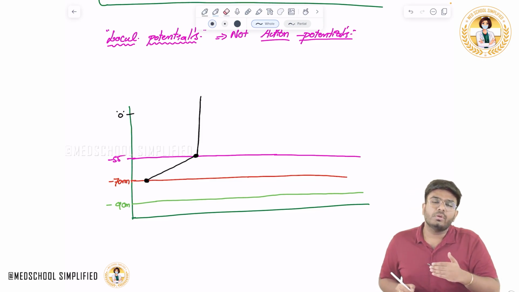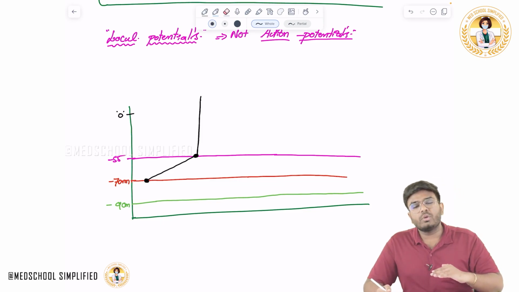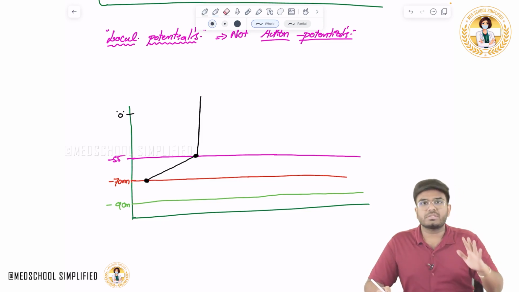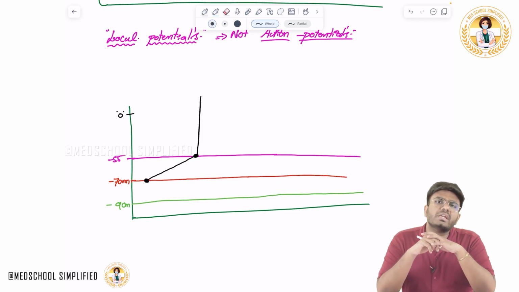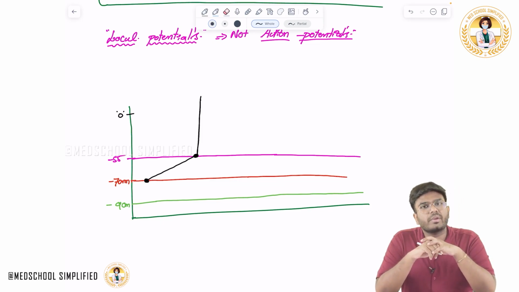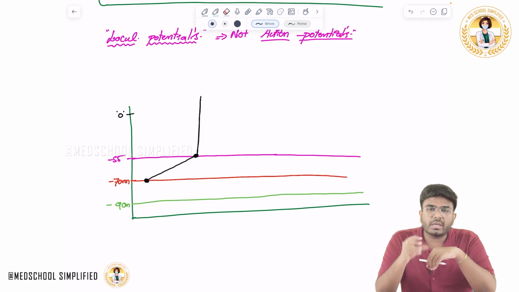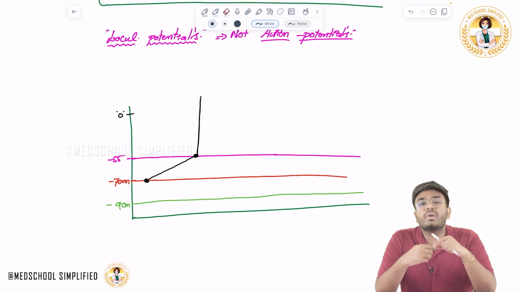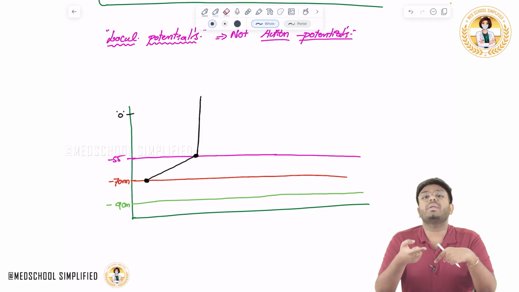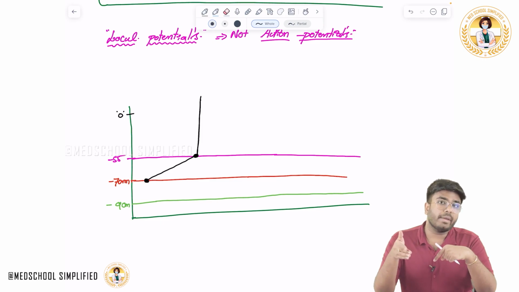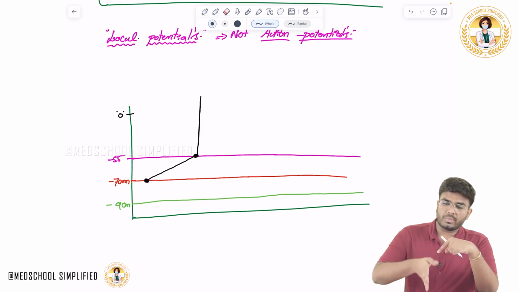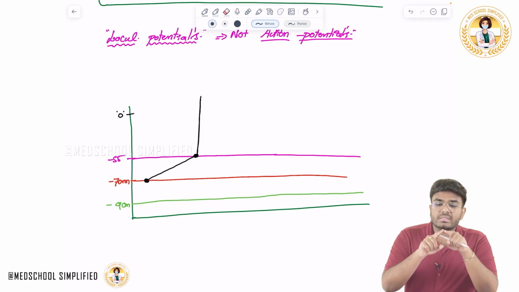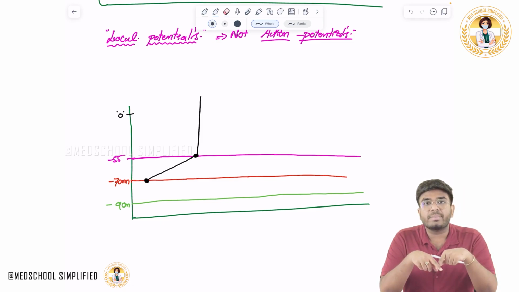The voltage in the cell is moving towards positivity. Now tell me which ions are coming into the cell? Sodium ions are coming into the cell. As sodium comes in, sodium will try to establish its equilibrium potential, that is plus 63. So the cell voltage will try to become plus 63.